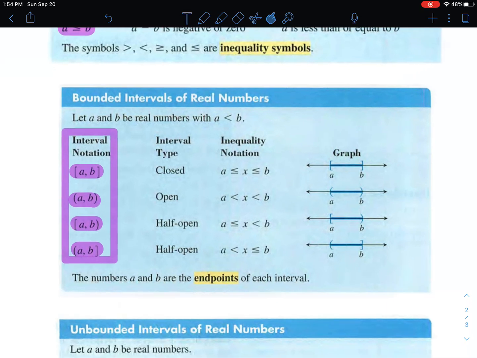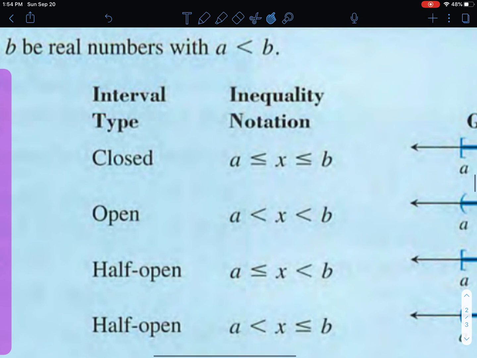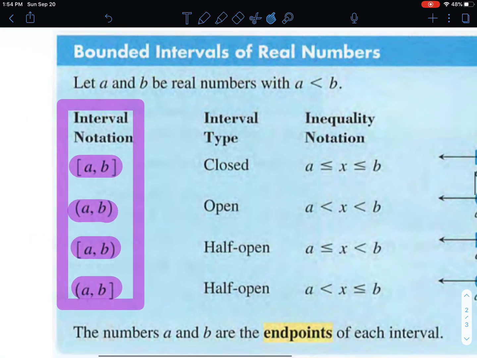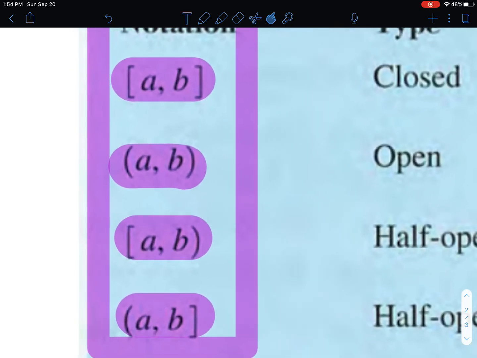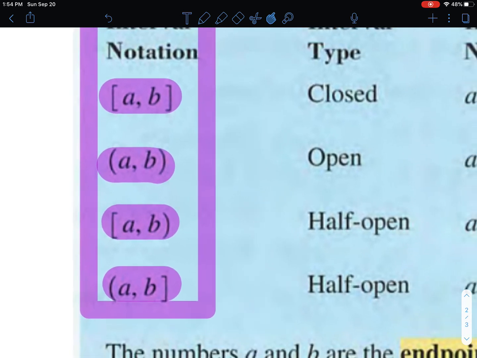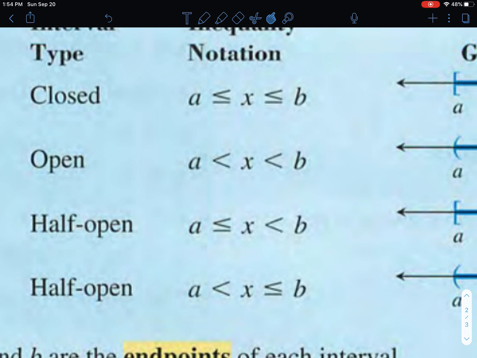Okay? So as we could see here, if we have a is less than or equal to x, which is less than or equal to b, we will use hard brackets. So hard brackets are always used when we have or equal to, right? So if you're including that endpoint. If we have two soft brackets here, a, comma, b, it almost looks like an ordered pair. That means a is less than x, which is less than b, right?